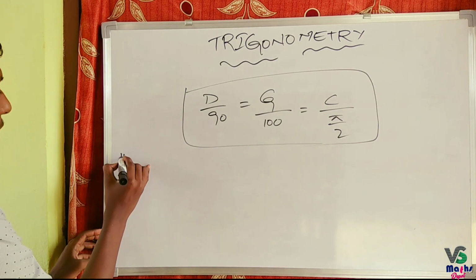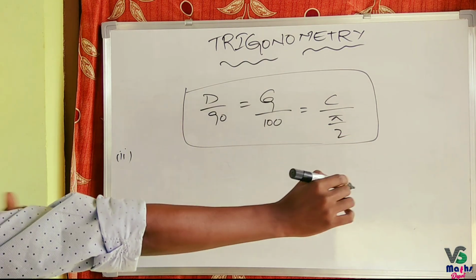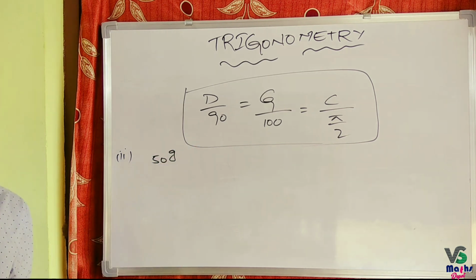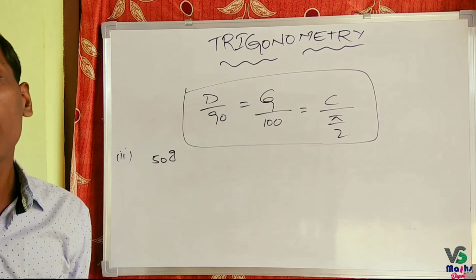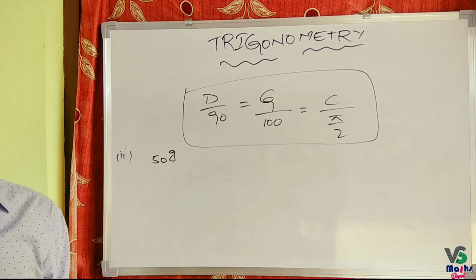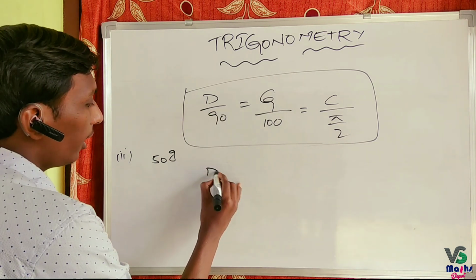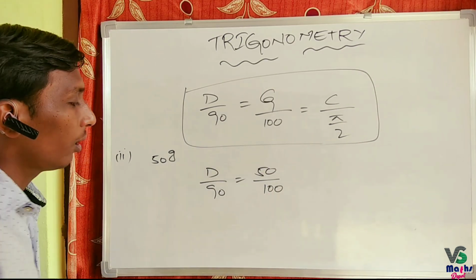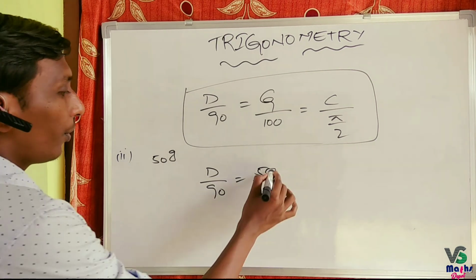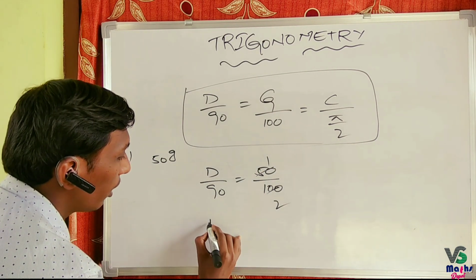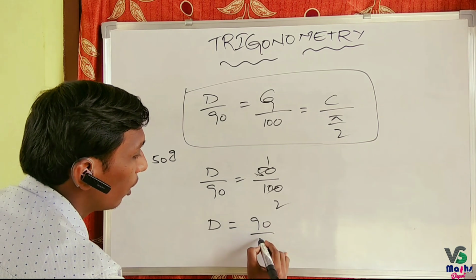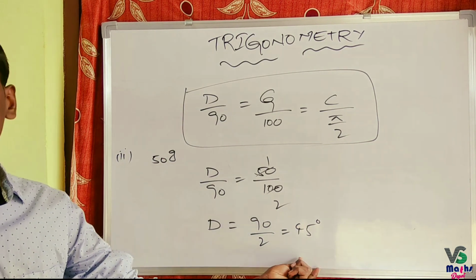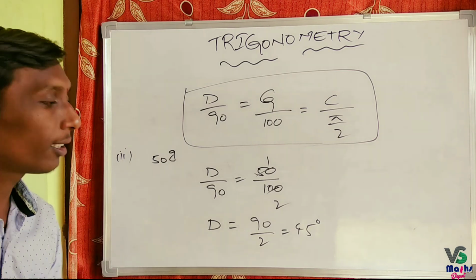Now, second problem. Convert 50 grades into degrees. Then D by 90 is equal to 50 by 100, because 50 grades is given. D is equal to 90 by 2, that is 45. That is, 50 grades is equal to 45 degrees.